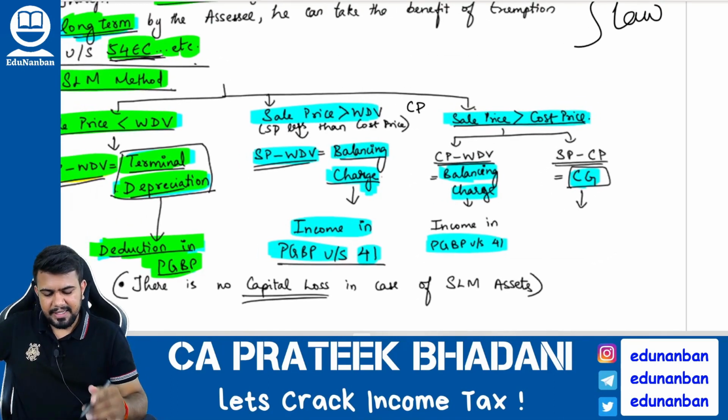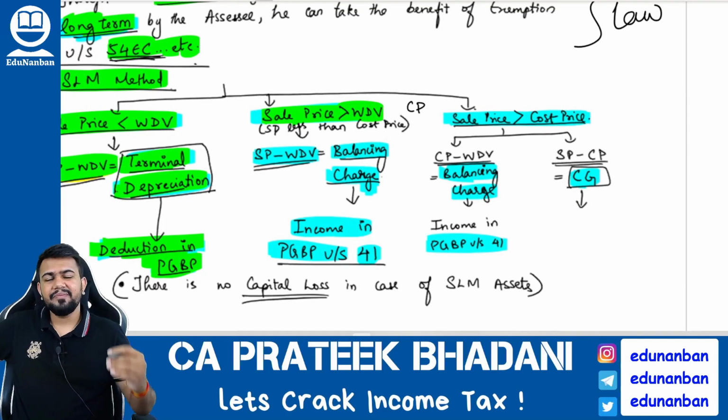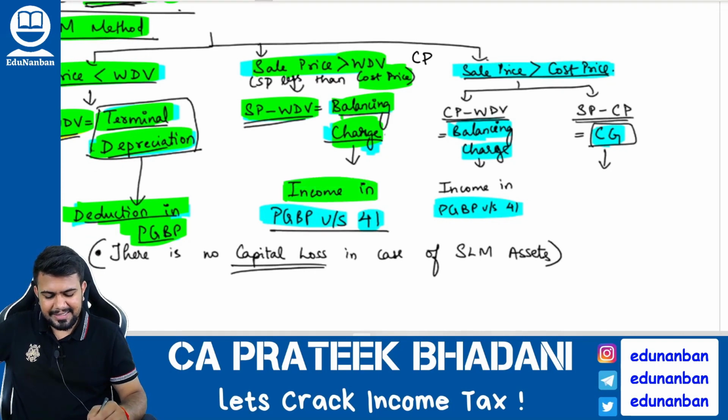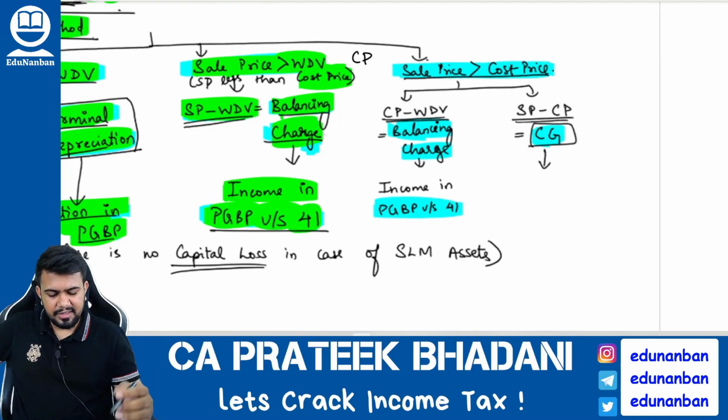Next case is selling price is greater than the WDV. If selling price is greater than WDV but less than the cost price, then selling price minus WDV will become balancing charge. This balancing charge is considered as income under PGBP under section 41. Okay. Next, third case. What is the third case?